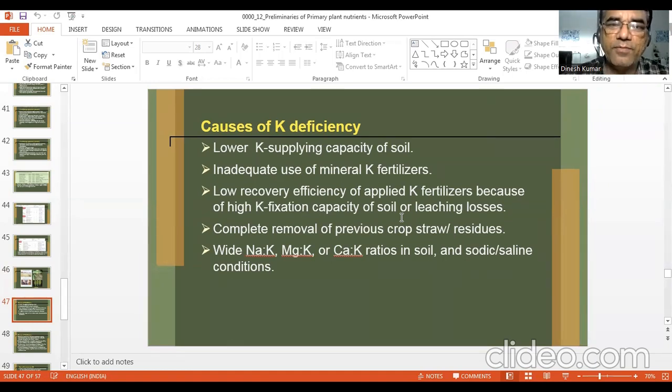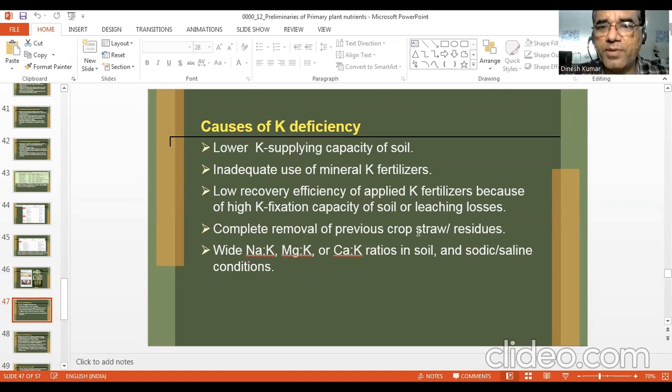It can leach if cation exchange capacity is not enough to hold all potassium. So K leaching is possible, particularly in coarse texture soils. And K fixation can also happen in the interlayers of the silicate minerals.